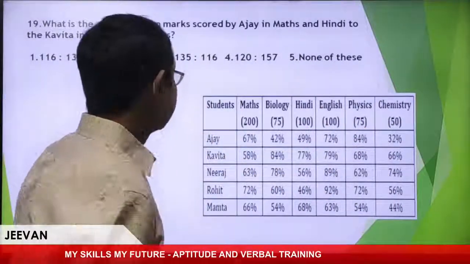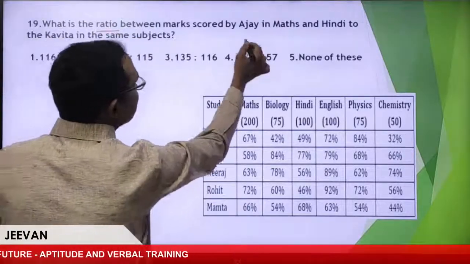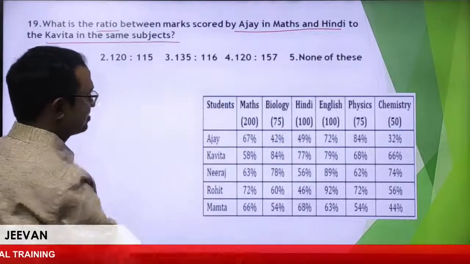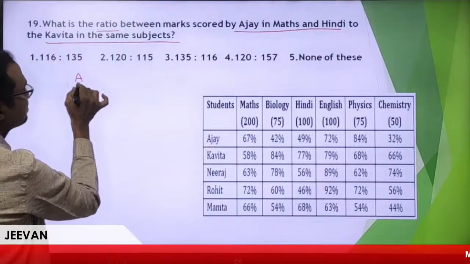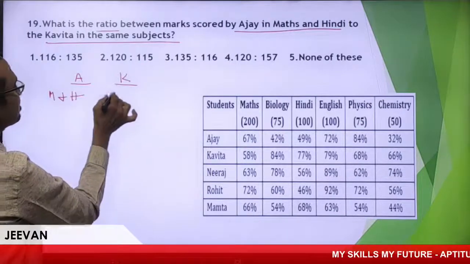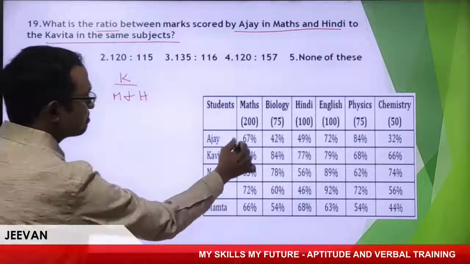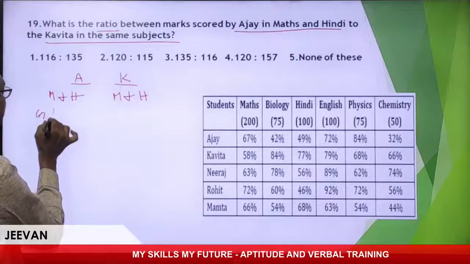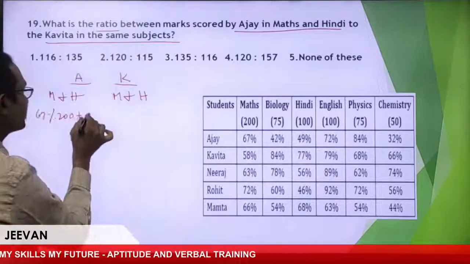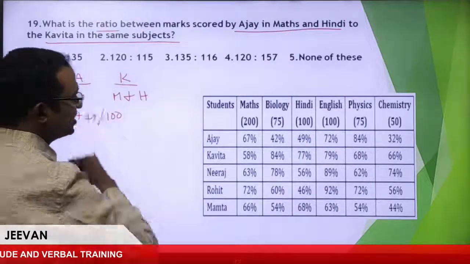Now, what is the ratio between Ajay maths and Hindi to Kavita same subjects? I'll take Ajay and Kavita. So maths and Hindi, right? Maths and Hindi. Let me write clearly. Ajay, maths, 67% of 200 plus Hindi, right? 49% of 100 is to Kavita.